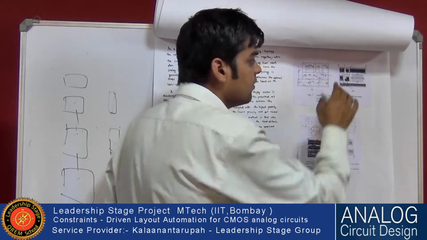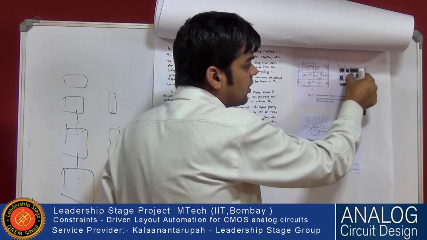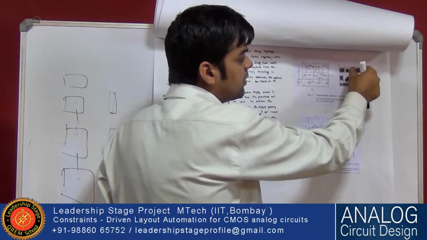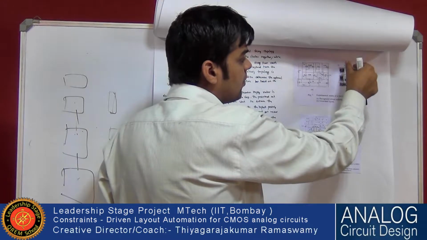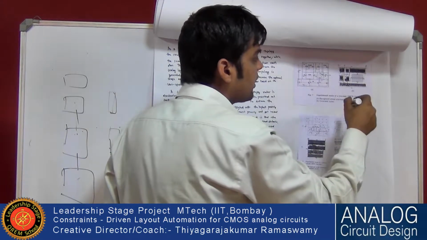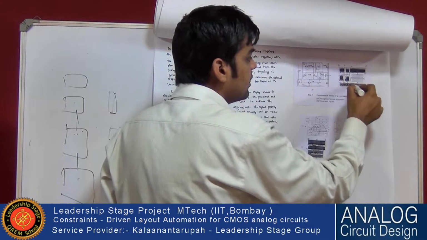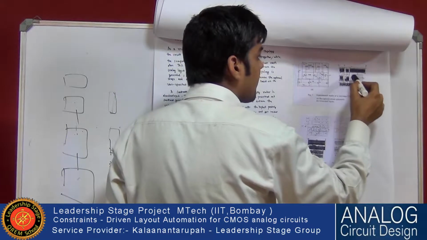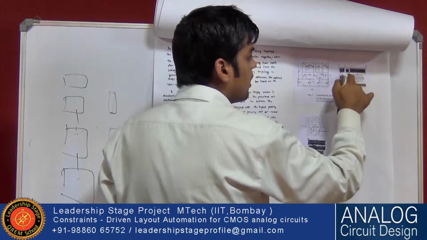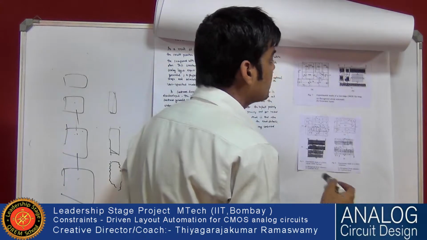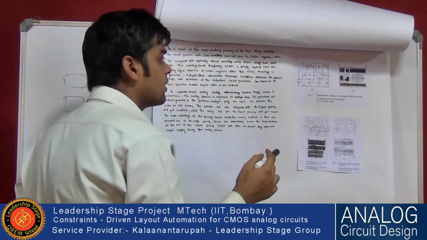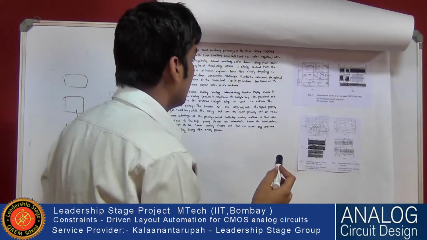Floor planning will decide where the devices should be kept, and then the placement will place everything. The third and last part is routing. They will connect everything with wires, but there are rules for routing: it is multi-step routing.